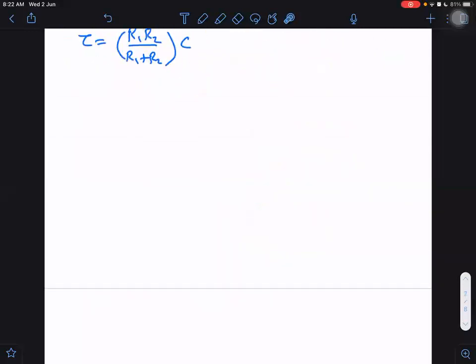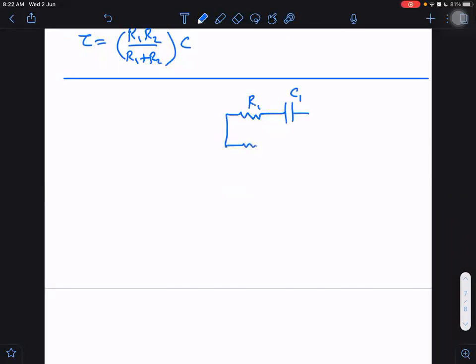One more example, a multiple time constant example. Sometimes we have multiple time constants possible in a circuit. One capacitor and resistance R1, C1, another R2, C2. And both are connected to a battery. And this is the switch which is closed at t equal to 0.